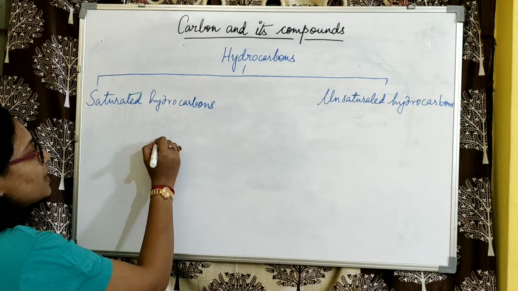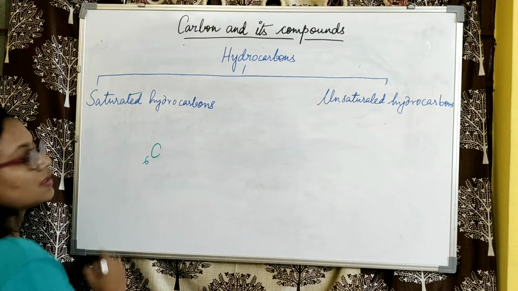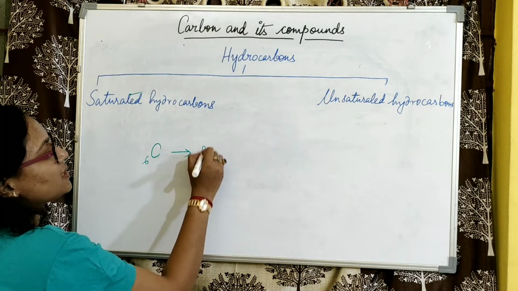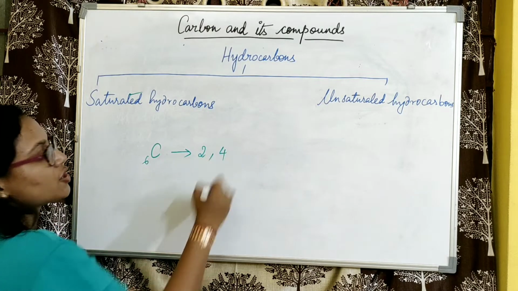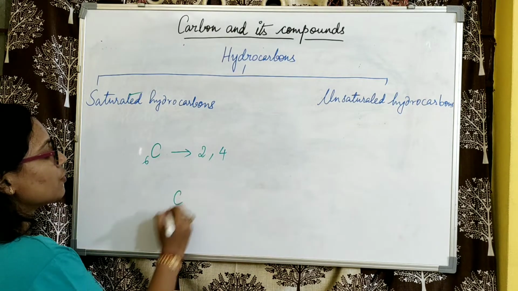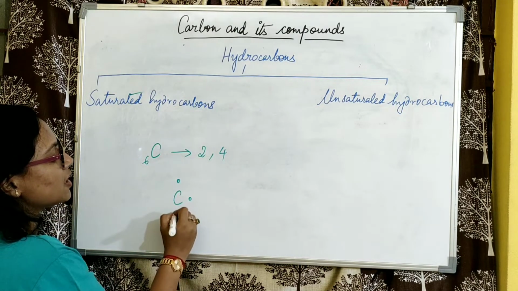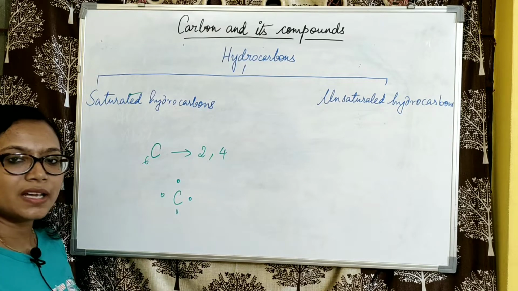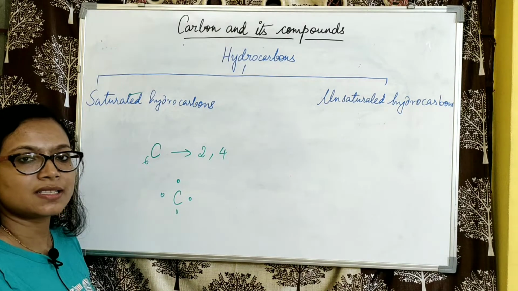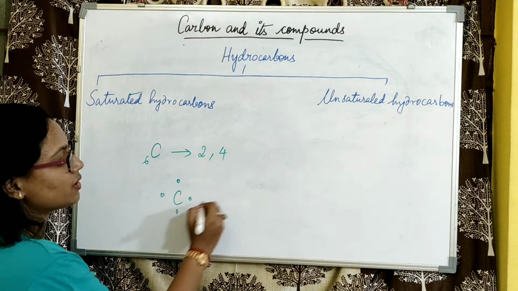Here we have a carbon atom. We know that the atomic number of carbon is 6, which implies that it has an electronic configuration of 2,4. That is, carbon is tetravalent. So we have 4 valence electrons in carbon. Now these valence electrons will be shared by some other atoms.